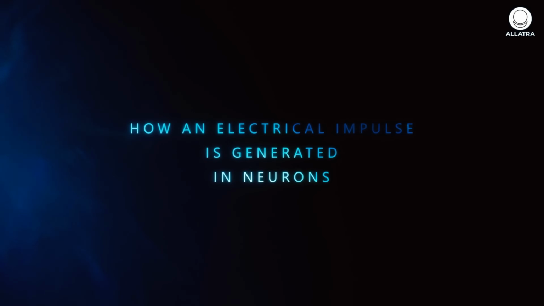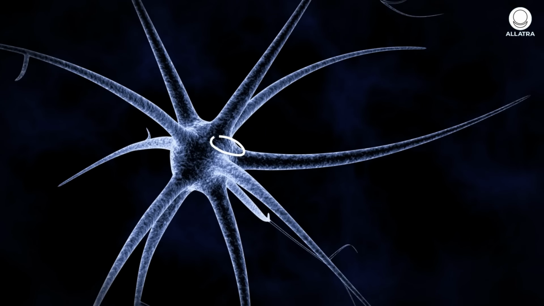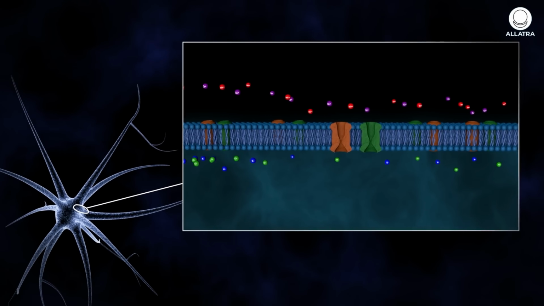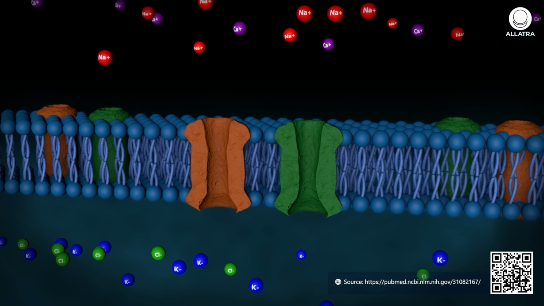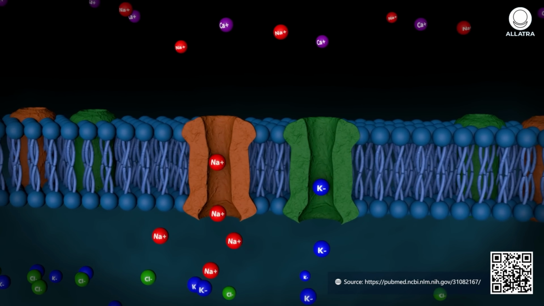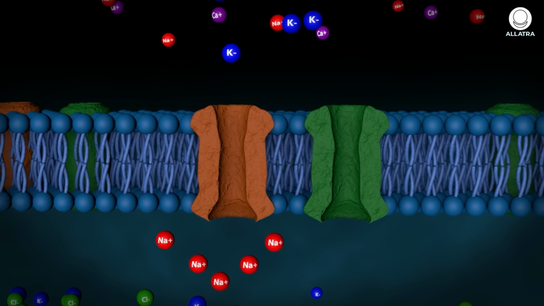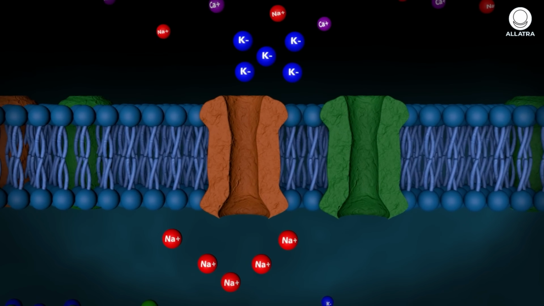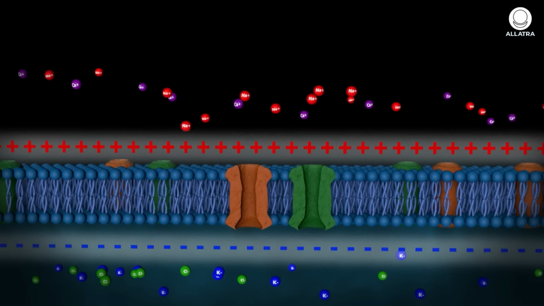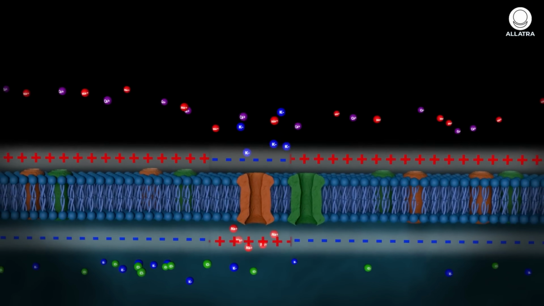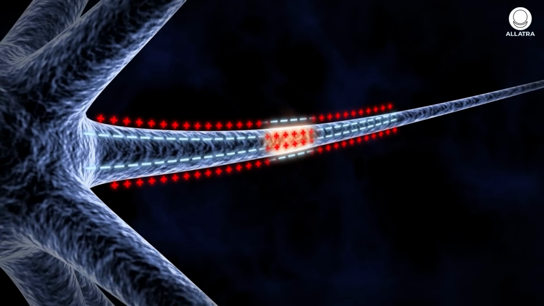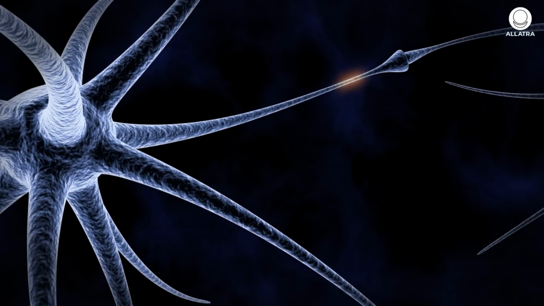How an electrical impulse is generated in neurons. Every neuron has a membrane with the so-called gates, ion channels. When a signal needs to be transmitted, some of these gates open, and ions begin moving quickly into or out of the cell. This flow of ions changes the membrane's electrical charge, creating an electrical impulse. The impulse travels along the neuron and transmits information further to other cells.